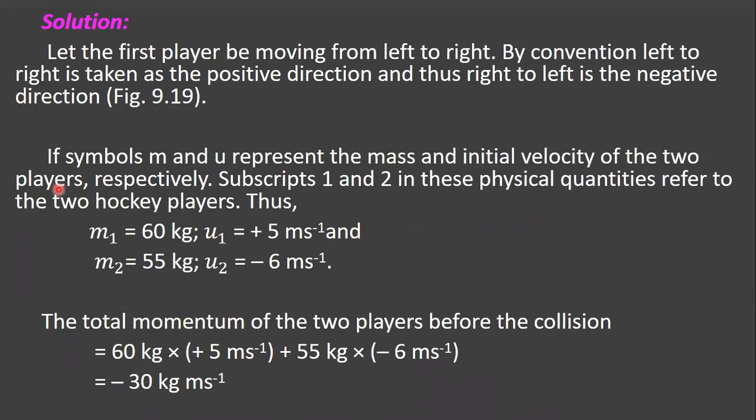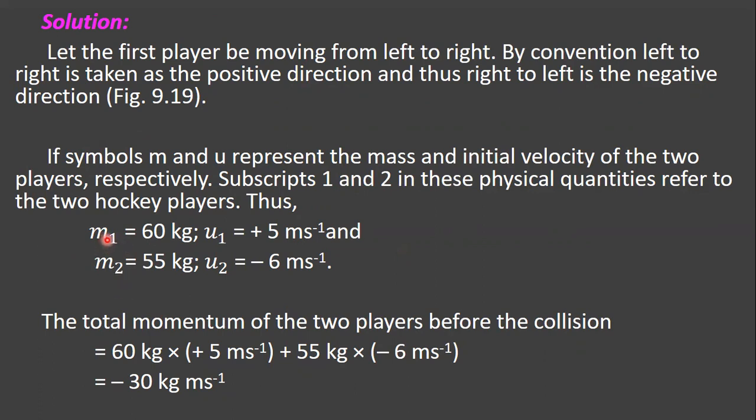See children, solution. Let the first player be moving from left to right. By convention, left to right is taken as the positive direction and thus right to left is the negative direction. Symbols m and u represent the mass and the initial velocity of the two players respectively. The subscripts 1 and 2 in these physical quantities refer to the two hockey players.